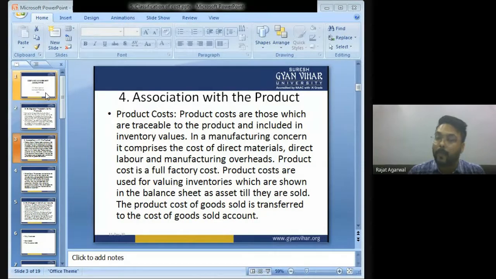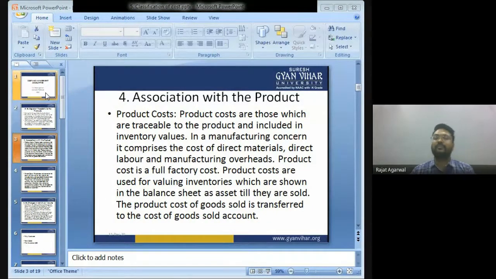A. Product cost. Product costs are those costs which are traceable to the product, included in inventory values. In a manufacturing concern, it comprises the cost of direct materials, direct labor, and manufacturing overheads.